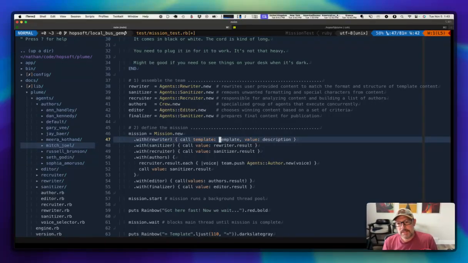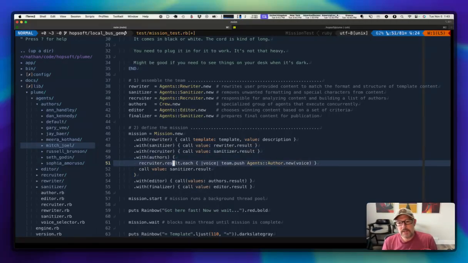When it completes, this is going to execute in linear fashion. So when that completes, here's where we're actually doing the piping. We actually take the result of this one. However, because we're going to block and wait on that response, we can actually ask for its result here. And so we get its result there. With the sanitizer, when it finishes, then we give it to the recruiter. The recruiter takes the sanitizer result, and then with the sanitizer result, we go into the authors, which is our crew. So here we take that, and the recruiter essentially returns us a JSON array of author names that we may want to use.